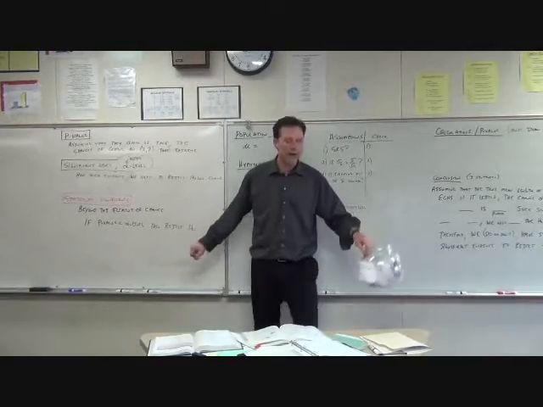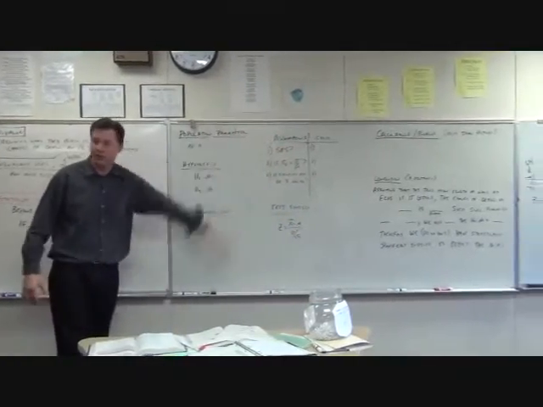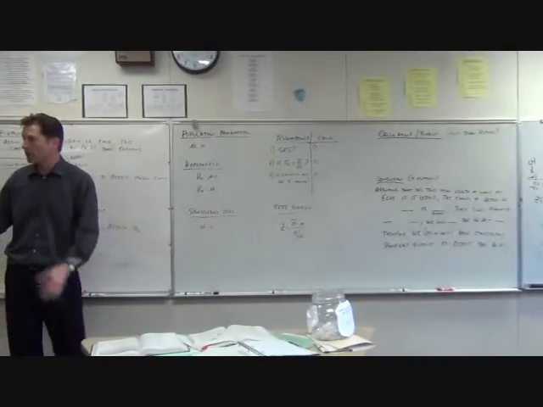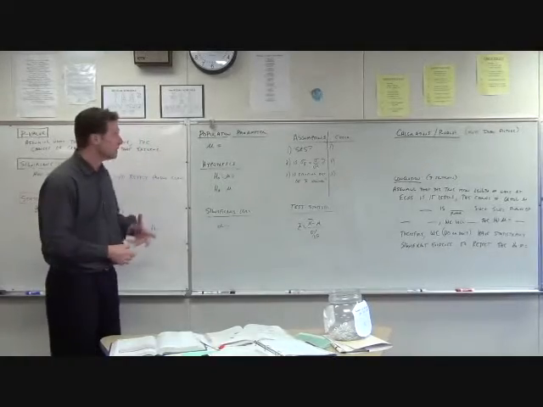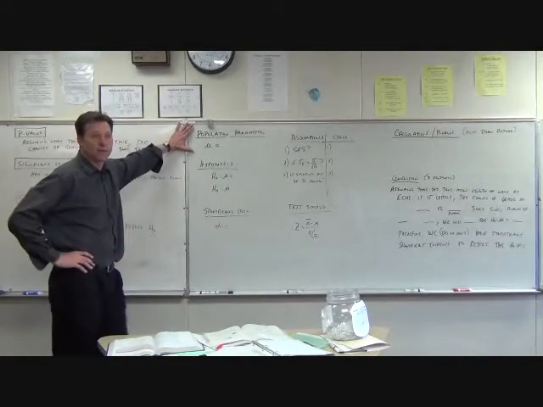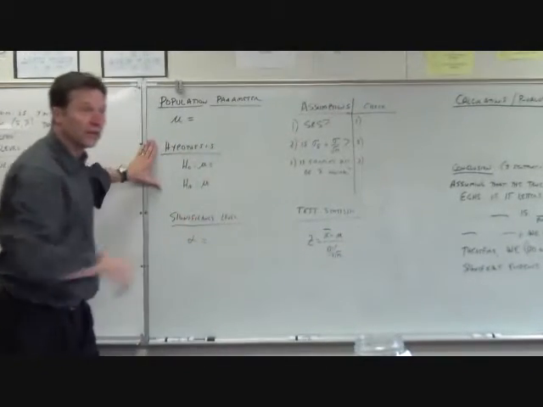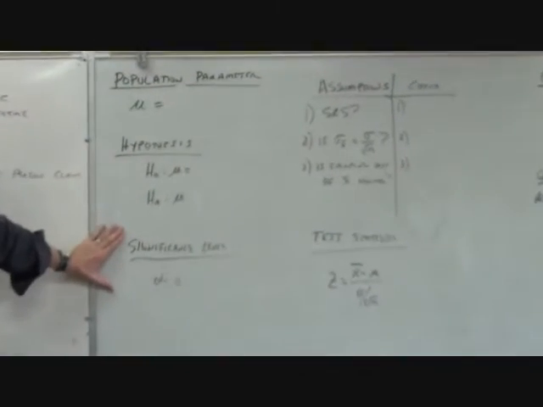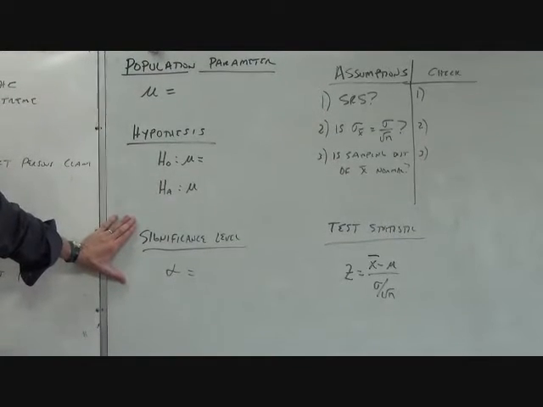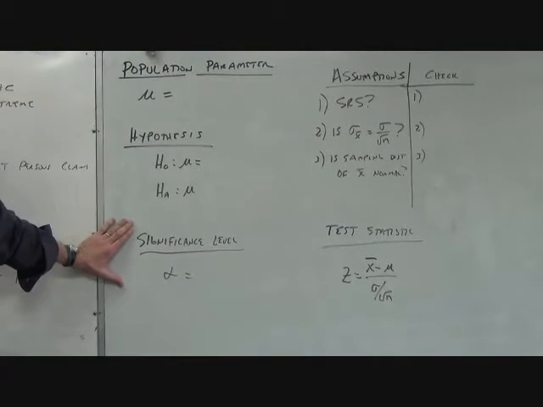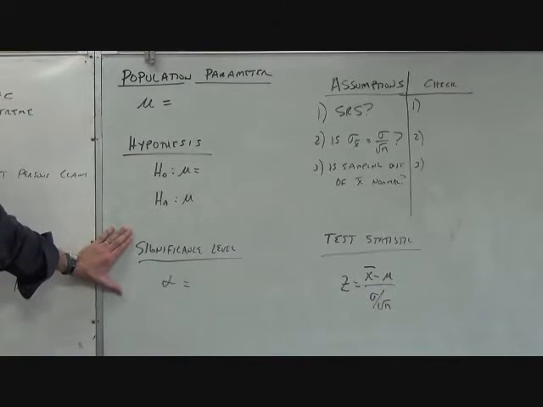Okay? All right, like I said, I just wanted to show you this today. This is going to be the form that we use. You're not doing this tonight. We'll be doing this tomorrow, but I want to show you what this is going to look like if you're asked to do a hypothesis test. You're going to tell me what the population parameter is again. What are you trying to predict for? Null and alternate hypothesis, like you did for the warm-up. We're going to set this significance level. Quite often, they'll give it to you in the problem. Set it with an alpha level of 5%. Sometimes they don't. You can make it up, whichever one you think fits.